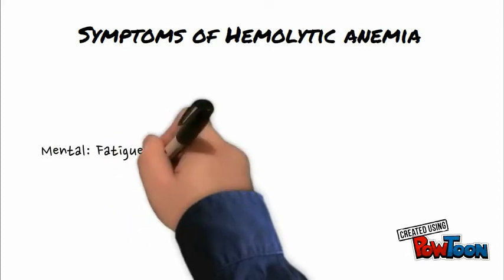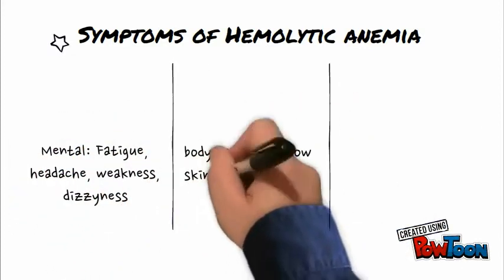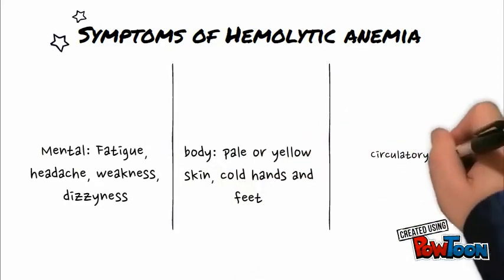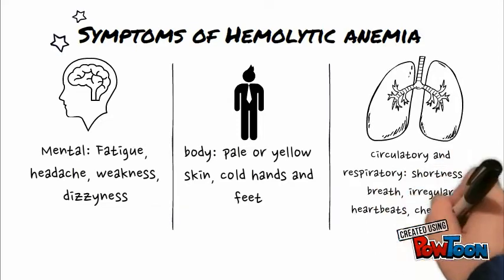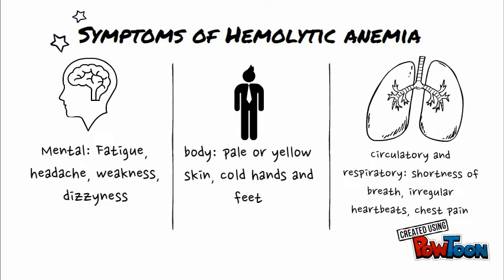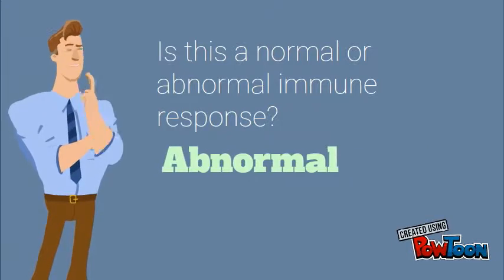Symptoms of hemolytic anemia include fatigue, headache, weakness, dizziness, pale or yellow skin, cold hands and feet, shortness of breath, irregular heartbeats, and chest pain. Is this a normal or abnormal immune response? This is abnormal because not everybody has this immune response.